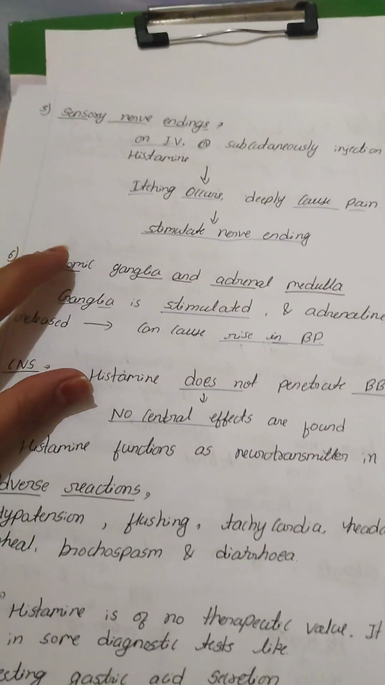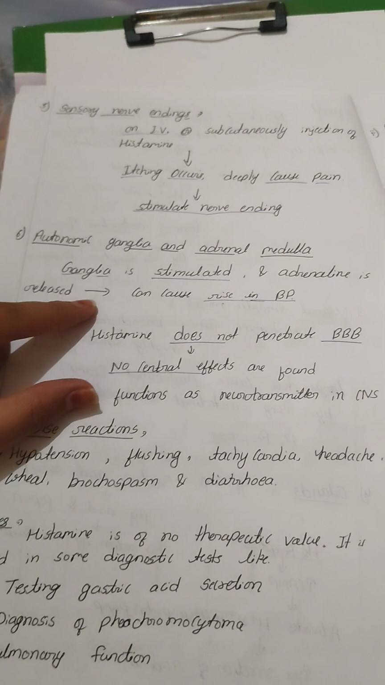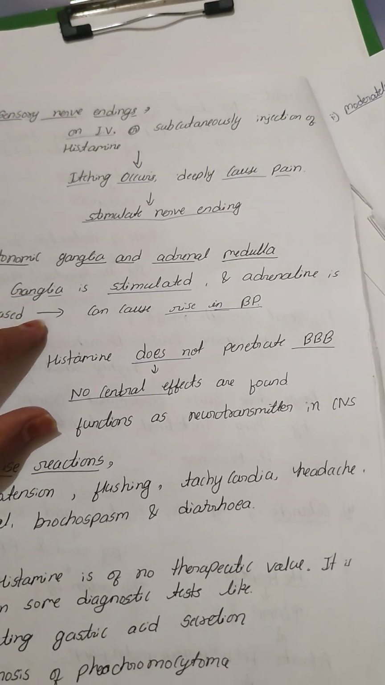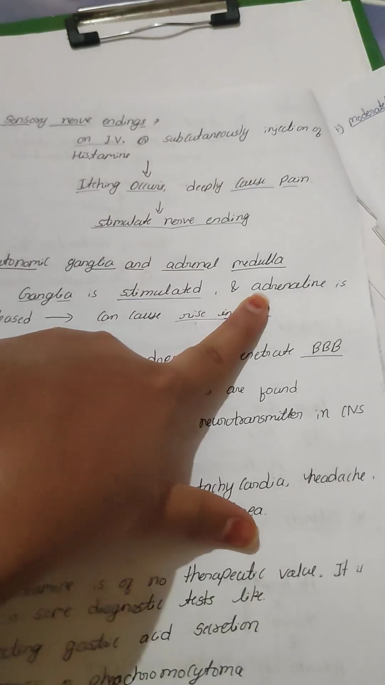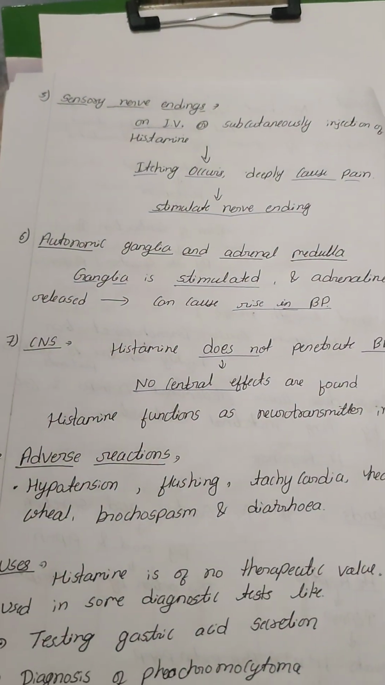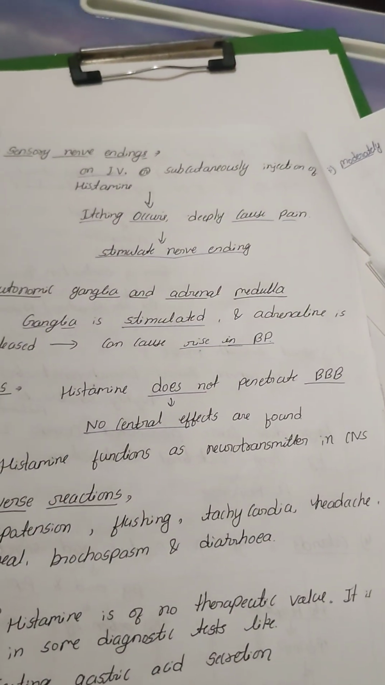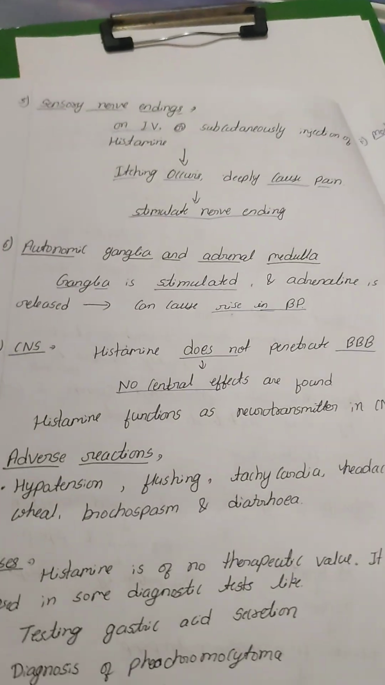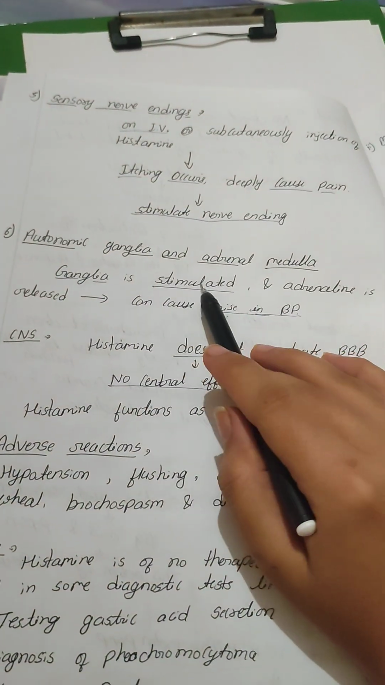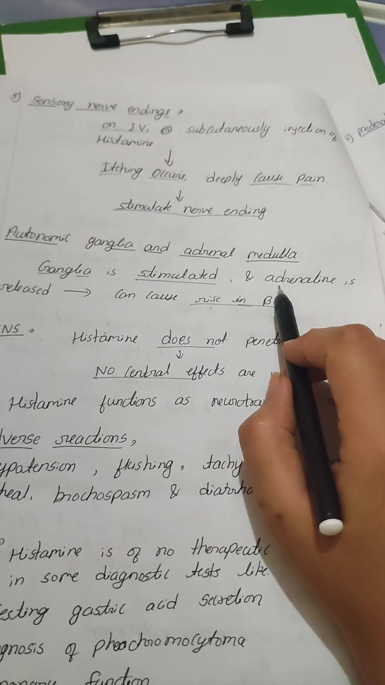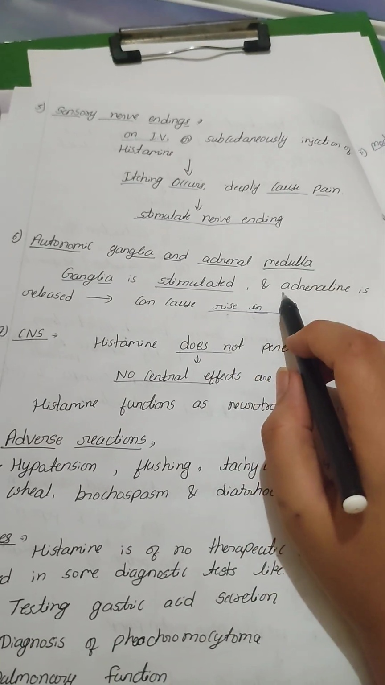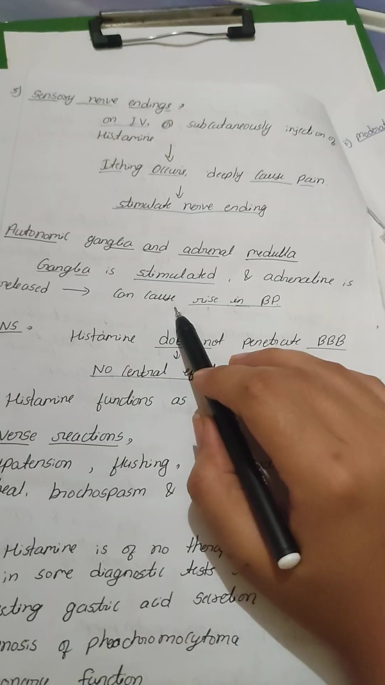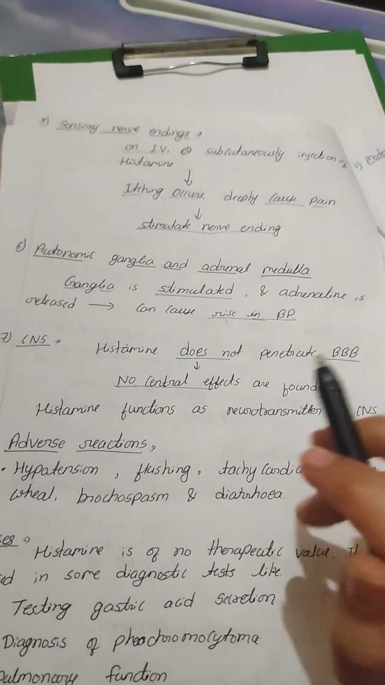And autonomic ganglia and adrenal medulla. What is the action on the ganglia? Ganglia are stimulated and adrenaline is released, which can cause a rise in BP.